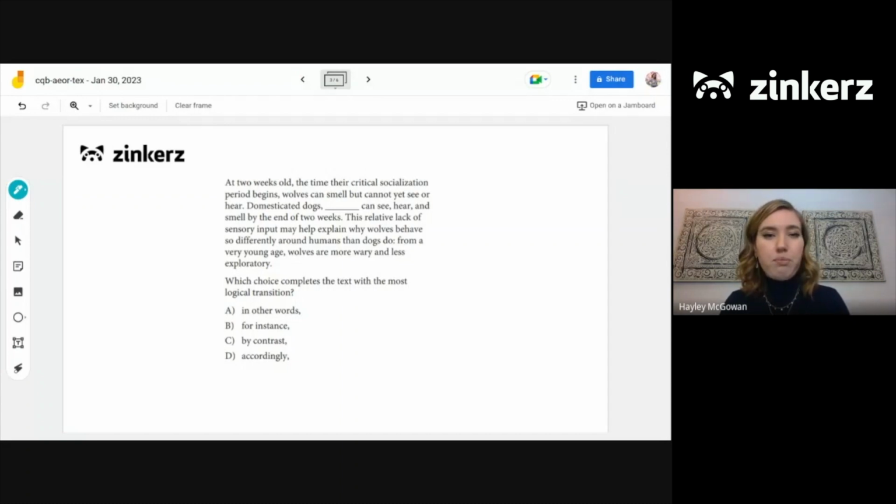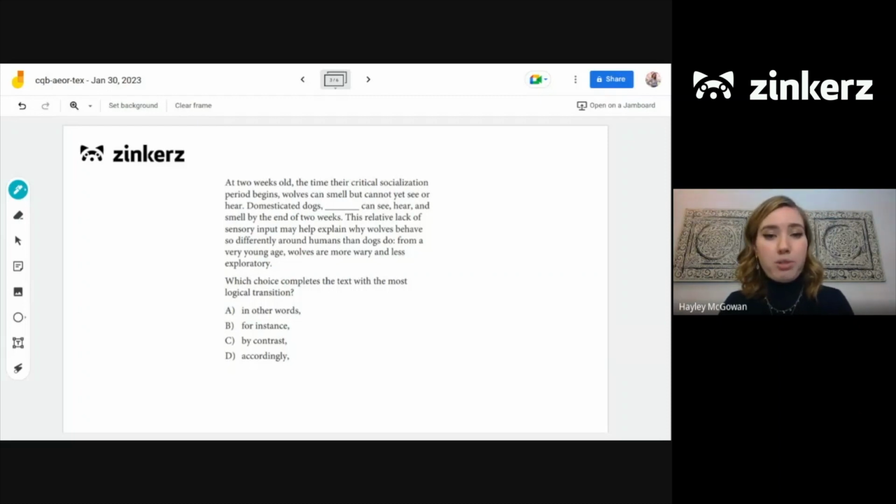All right, so thinking about the first part of the passage, it's talking about how wolves at 2 weeks old can smell but can't see or hear. And then it talks about domesticated dogs at 2 weeks old. They can see, hear, and smell. So all three of those things, whereas wolves can only smell. Okay, so we're talking about two specific species here. So we need to think about this transition between them.